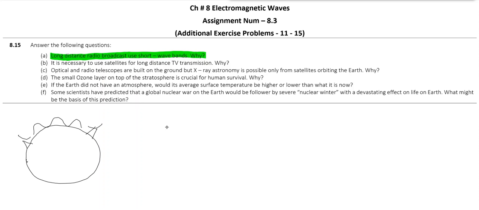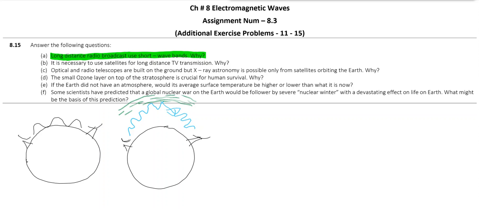And if the wavelength is slightly short, there is one more possibility: the waves emitted by one tower get reflected from the ionosphere, and then they are received by another tower. The reflection from the ionosphere is possible when the wavelength is very large, which is the case of radio waves. So for radio waves, it is possible to transmit without any help of a satellite.